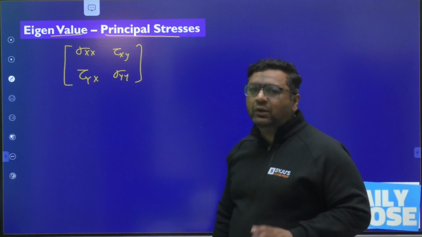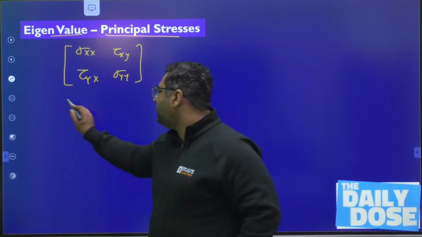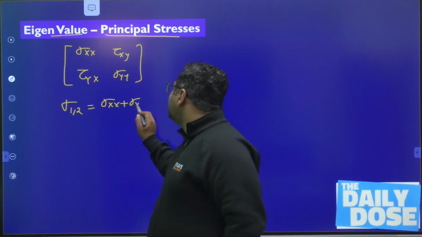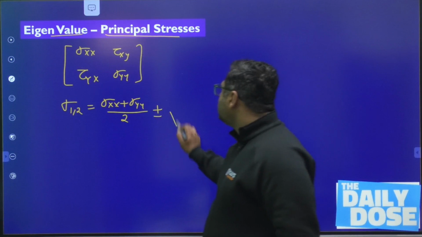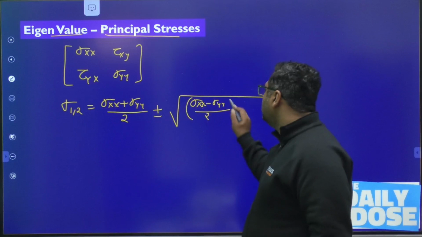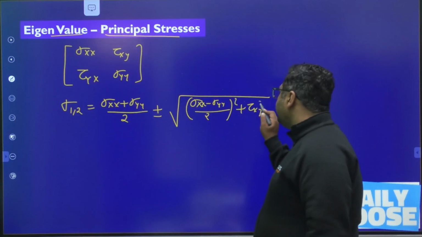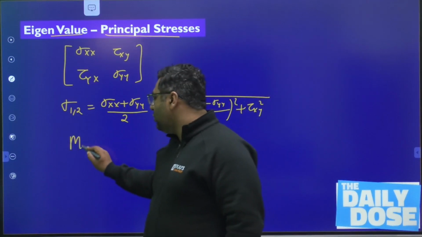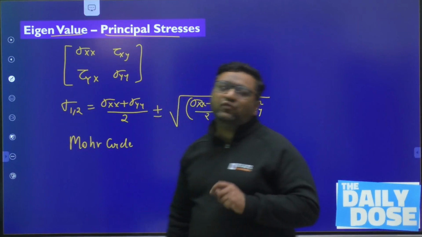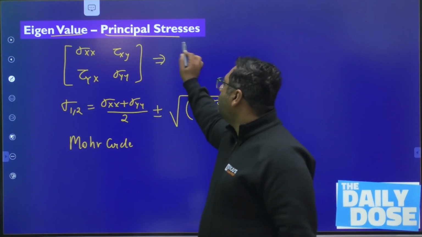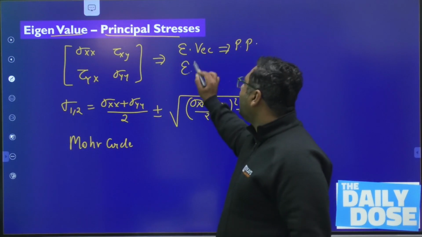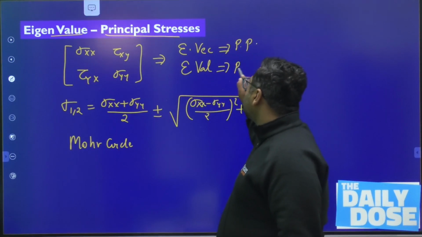And guys, you already know if we want to find out the principal stresses, the first method is to apply the formula known as analytical method. Sigma xx plus sigma yy by 2 plus minus square root of (sigma xx minus sigma yy by 2) whole square plus tau xy square. And everybody knows the second method is the Mohr circle. These are the things which are given in books and everywhere. The third method to find out that is the eigenvalues. So eigenvectors will give you principal planes and eigenvalues will give you principal stresses.